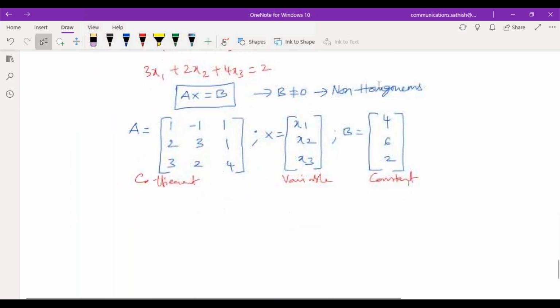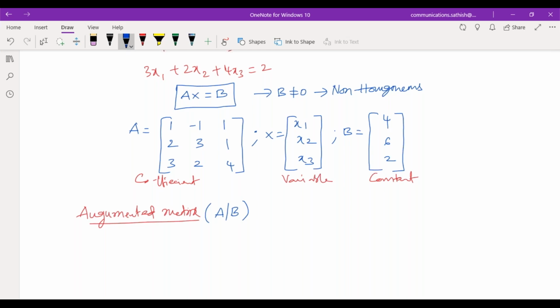Then how will you get the augmented matrix? Augmented matrix means combining the coefficient matrix with the constant matrix. Coefficient matrix is A and B is the constant matrix, so I can represent it directly as [A | B].